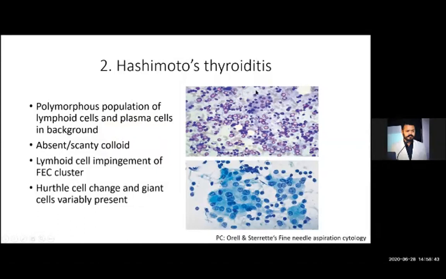And in background, you can very easily identify the RBCs. These are the RBCs and absence of colloid. Colloid is not seen. This is Hashimoto's thyroiditis, but the stain is different. This is MGG stain. This is PAP stain.